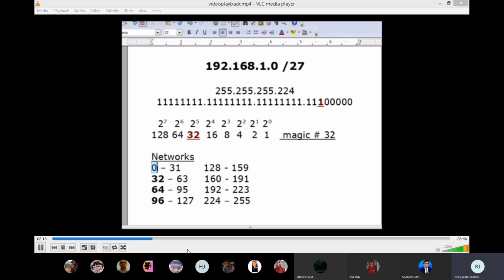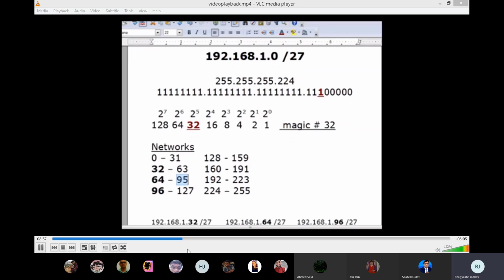So our networks will be the 0 network, the 32 network, the 64 network, the 96 network, 128, 160, 192, and 224. Each one of these networks goes up by 32. Now, 0 is a network number, 31 is a broadcast number, but 32 is a network number, meaning no host can occupy the 32 space. So 32 is a network number, 63 is the broadcast for the 32 network. Then we have the 64 network, the broadcast is 95, 96 network, broadcast is 127.